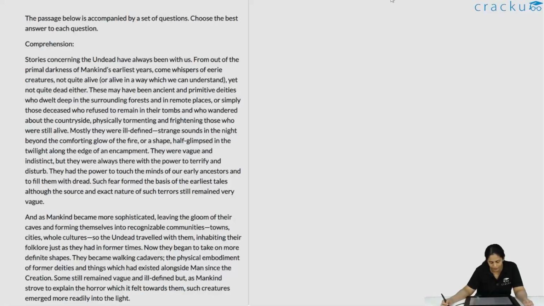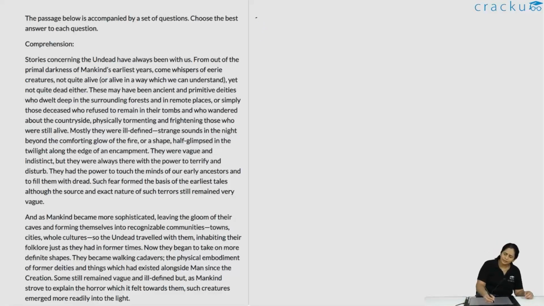Mostly they were ill-defined, strange sounds in the night beyond the comforting glow of the fire, or a shape half glimpsed in the twilight along the edge of an encampment. They were vague and indistinct, but they were always there with the power to terrify and disturb. They had the power to touch the minds of our early ancestors and to fill them with dread. Such fear formed the basis of the earliest tales, although the source and exact nature of such terror still remained very vague.